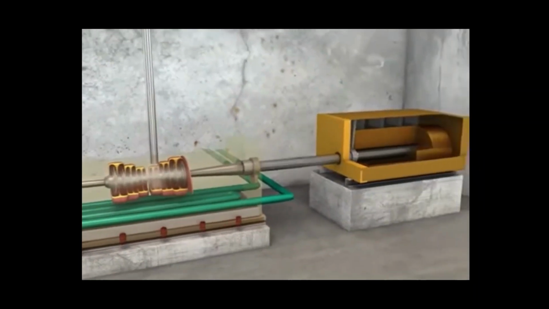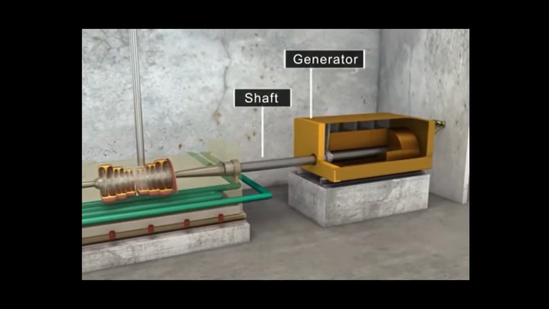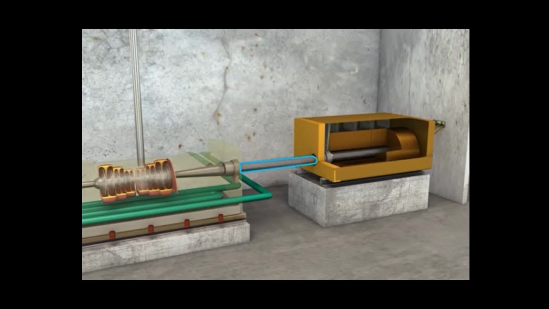Next, a shaft connects the steam turbine to the generator. This shaft transfers the turbine motion to the generator. The generator uses an electromagnet which converts mechanical energy to electrical energy.